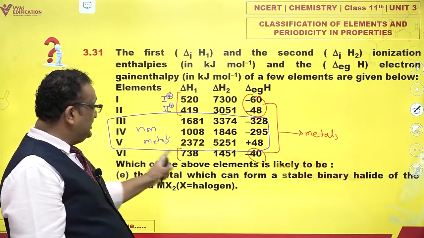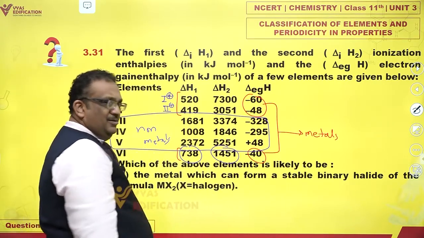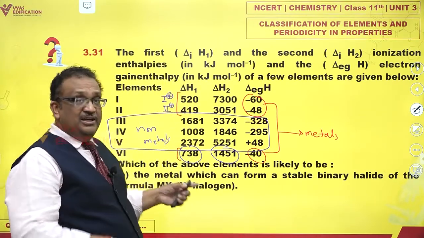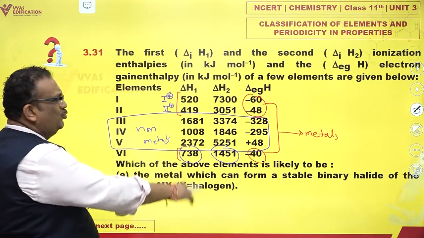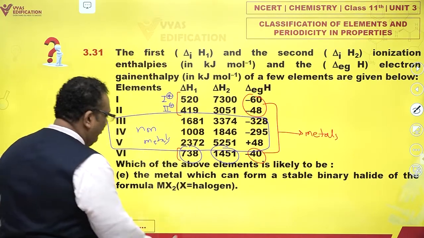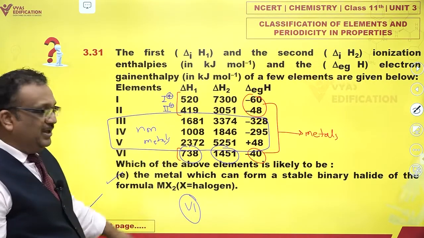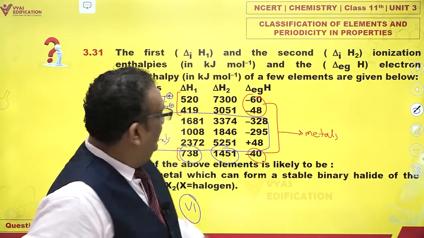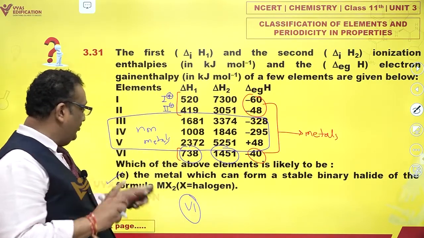If you look at 6, 738, the second is just twice. Anyway, the second ionization energy must be more than the first, that's okay. But it's not like 10 times or 8 times or 5 times, nothing like that. This appears more humane. That means it is losing the second electron reasonably happily. So I would say that 6 would be most likely to have this formula MX2. It would also show a valency of 2 instead of 1. Metals number 1 and 2 would have a valency of 1 only. Metal number 6 will have a valency of 2.